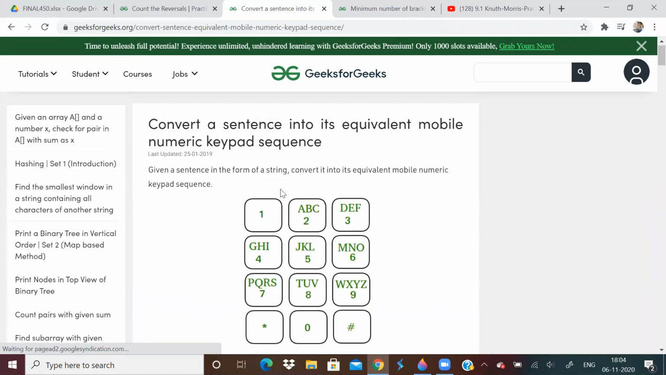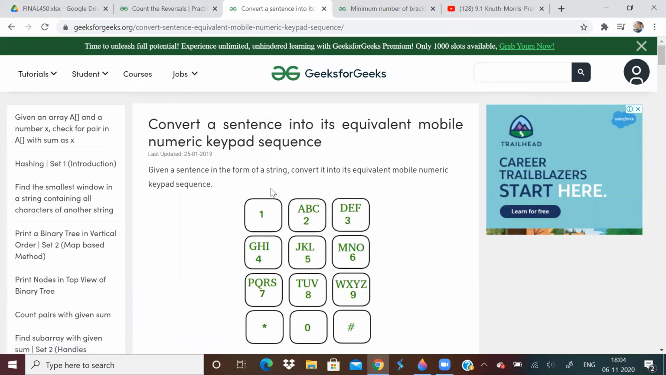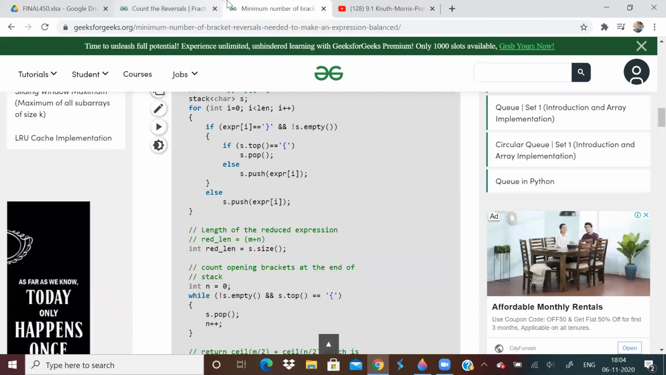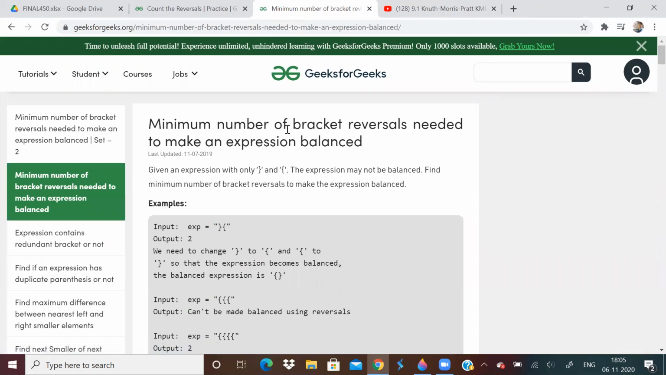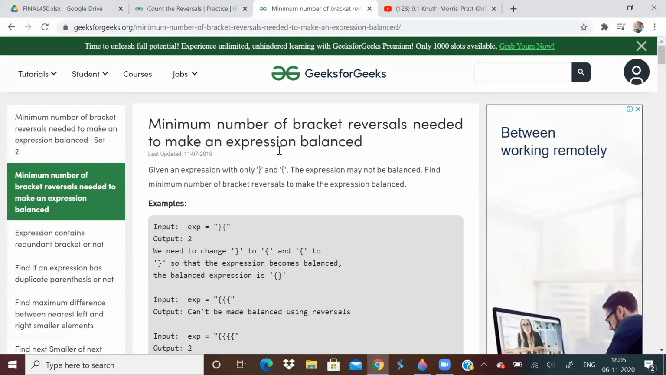It is also explained in the article. You can look at it by yourself if you don't understand. So there is nothing to code over here actually. So let us go to the next problem. The next problem is actually minimum number of bracket reversals needed to make an expression balanced.